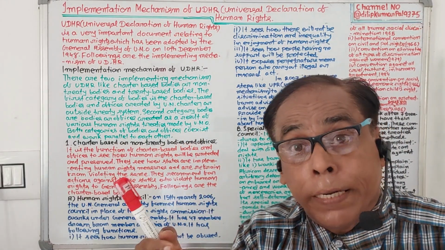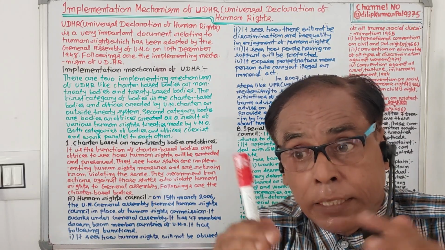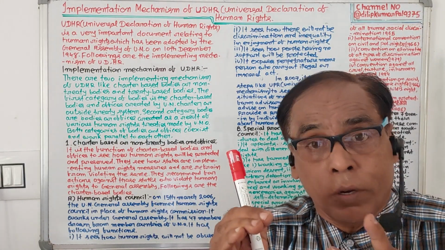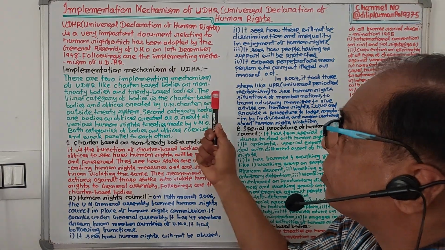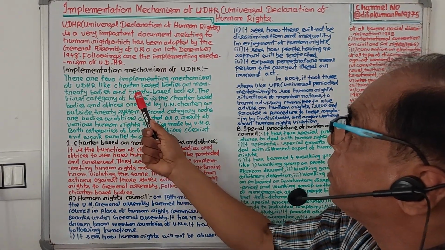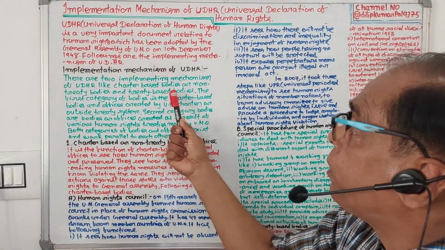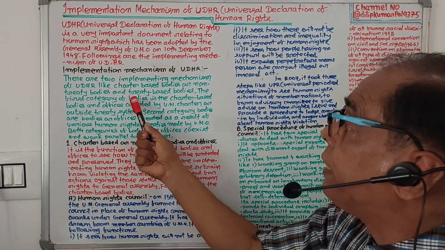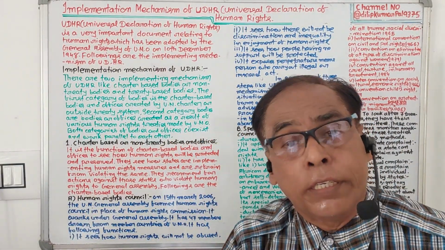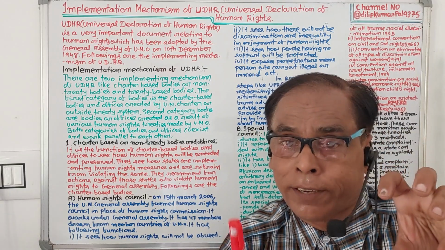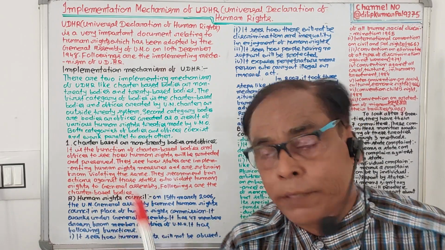One is the charter-based body or non-treaty body. Another one is the treaty-based body.